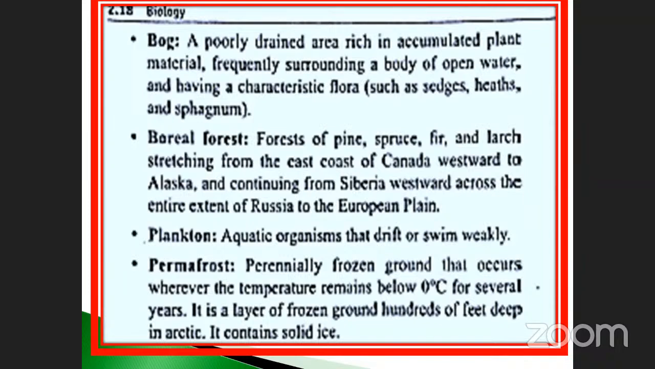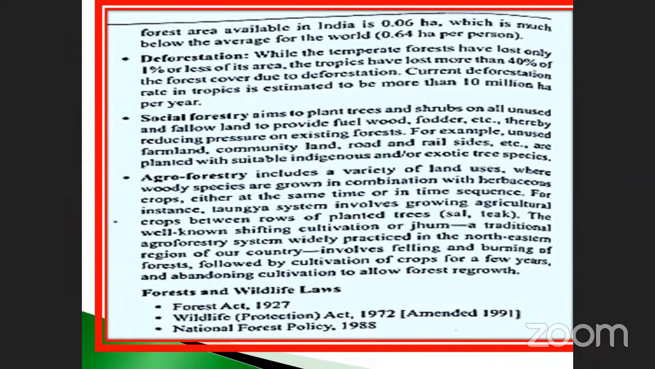So next we will pass on to the next one. Here the boreal forest is also very important, my dear students. At the same time, permafrost is also another important point. The forest area available in India is 0.06 hectare per person, which is much below the average for the world, 0.64 hectare per person.